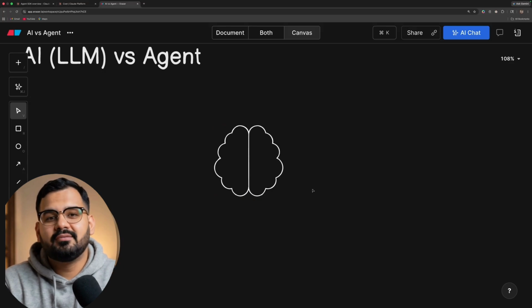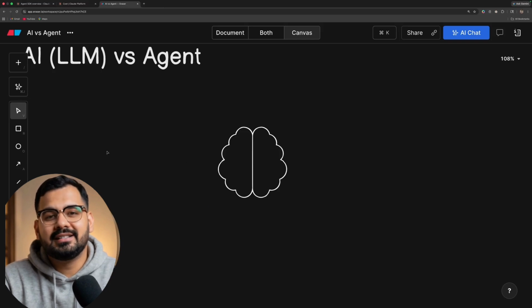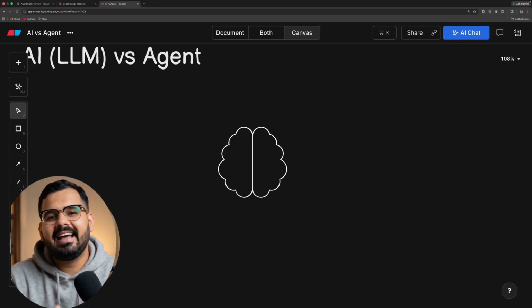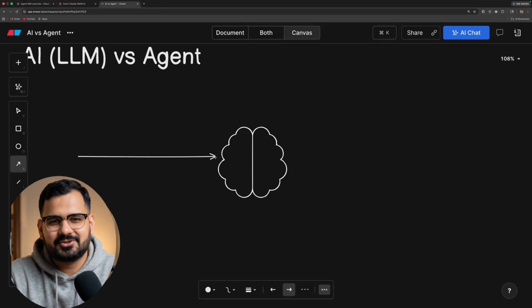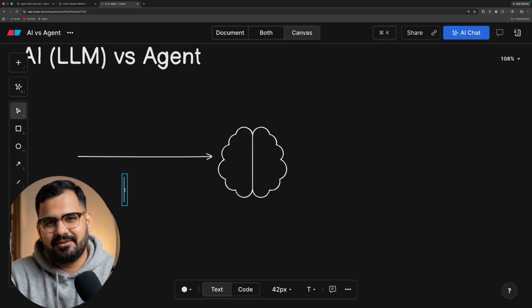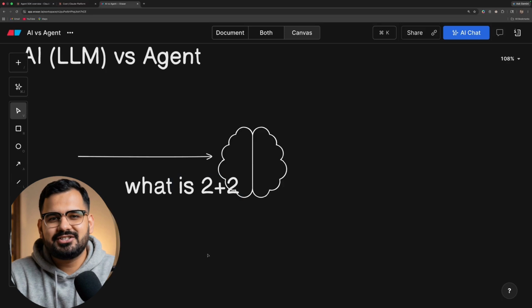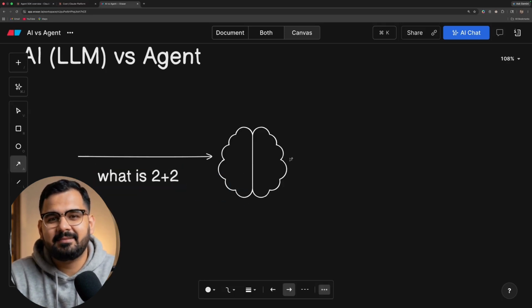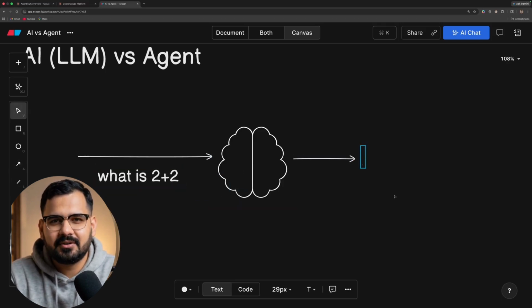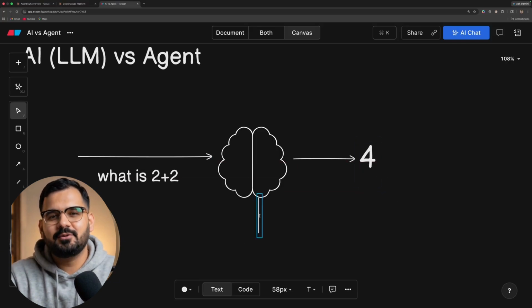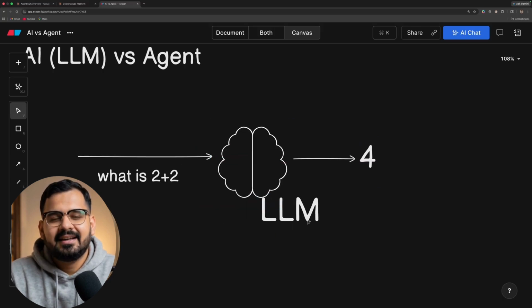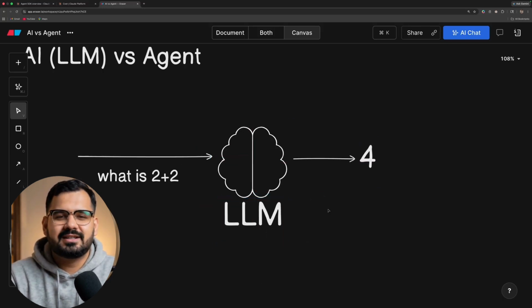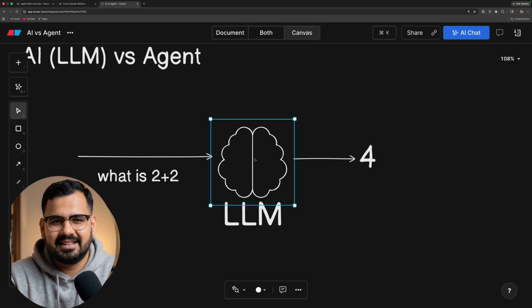But imagine one thing: what if I separate the brain from your body? So there is this brain with no body. What can this brain do? It can take some kind of input. Let's say I ask this brain a very simple question, what is 2 plus 2? This brain can give you an output, because it knows that 2 plus 2 is 4. You have given an input and you got an output. This is basically what your LLM does. So what is an LLM? It's like a dumb brain, to which you give any input and it gives you its output.